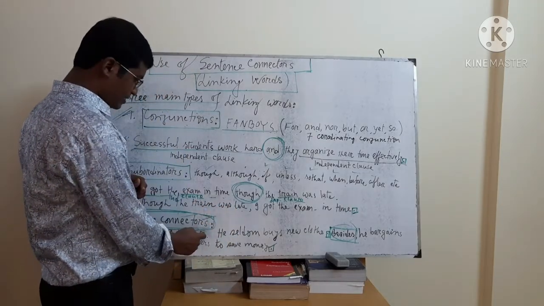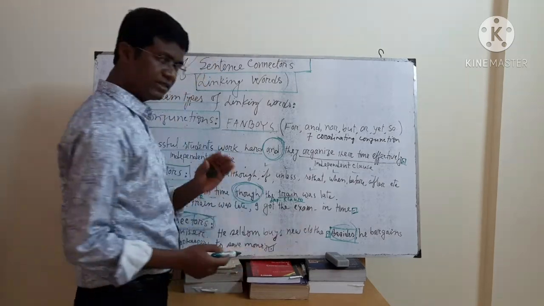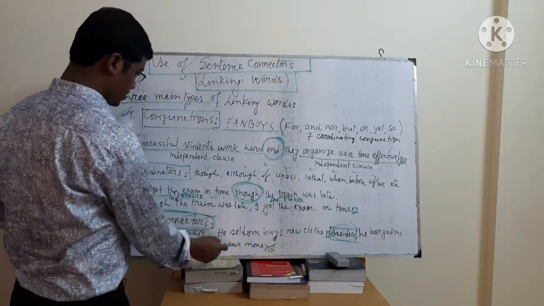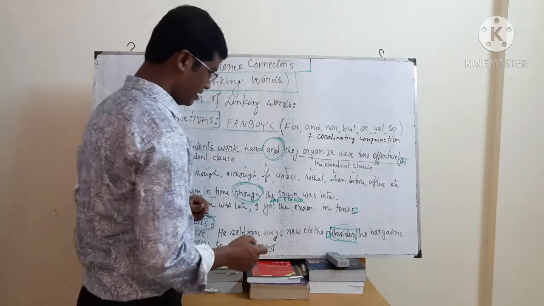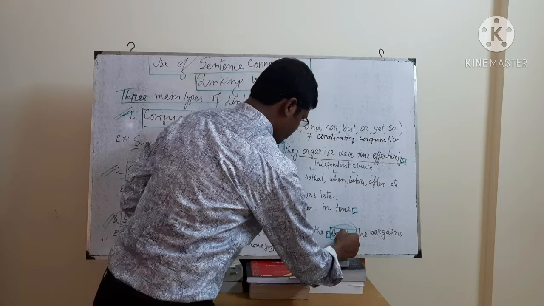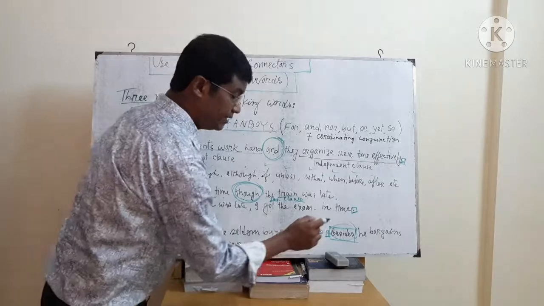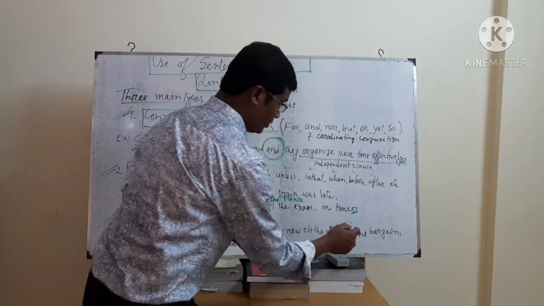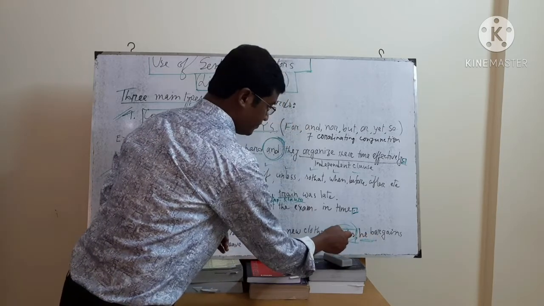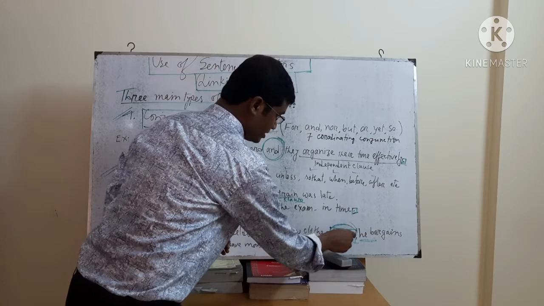Mr. X is a miser: this is a sentence. He seldom buys new clothes: this is a sentence. Besides, he bargains with the shopkeepers to save money: this is another sentence. This sentence begins with the subject he, and at the beginning of this sentence the word besides is used.